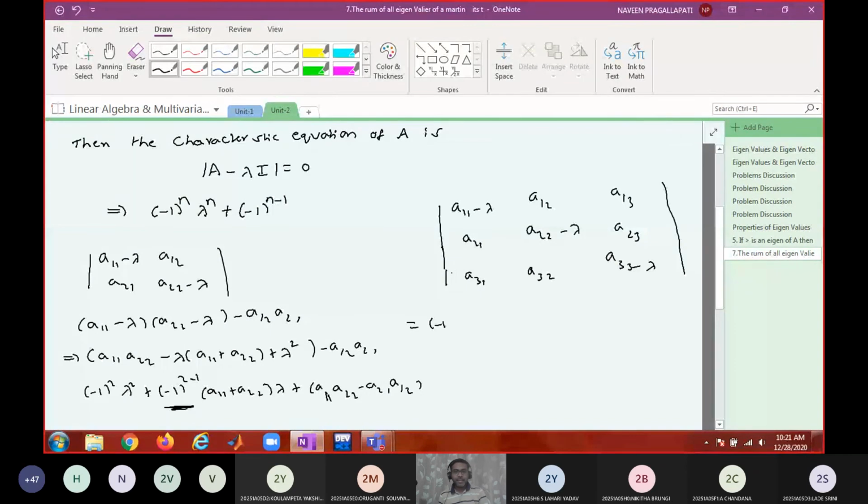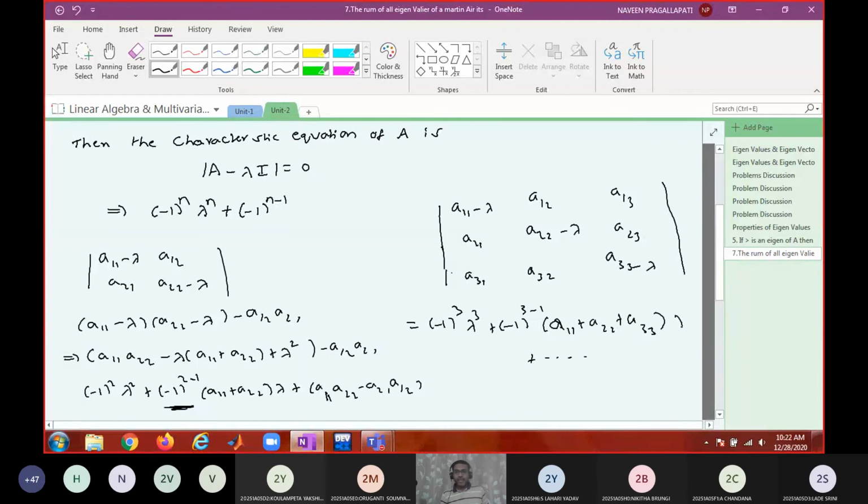Is it minus 1 whole power 3 into lambda cube plus minus 1 whole power 3 minus 1 into a11 plus a22 plus a33, and something remaining I'm not interested in.